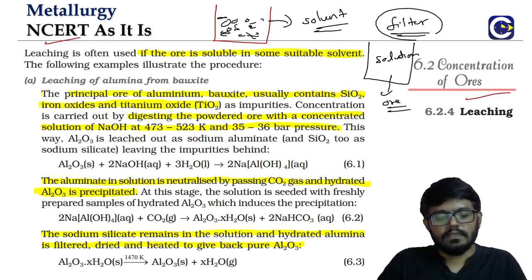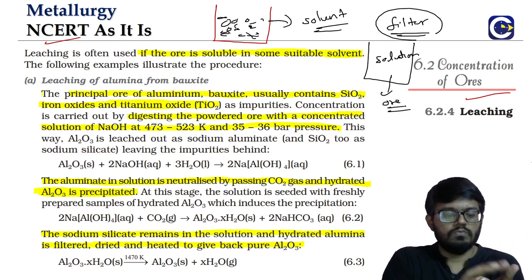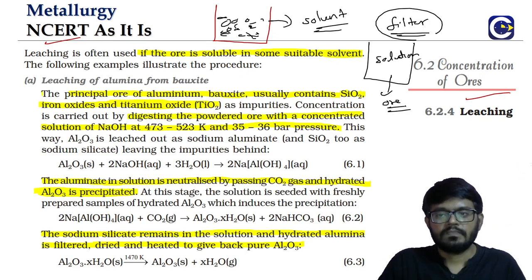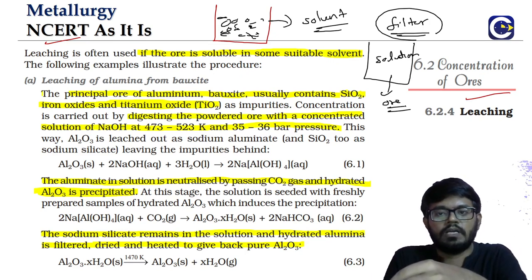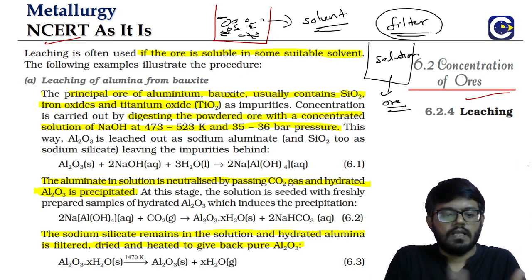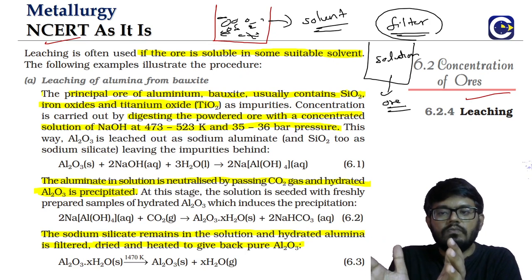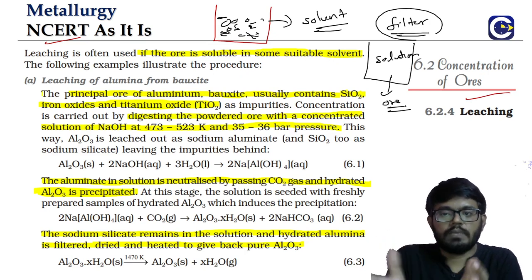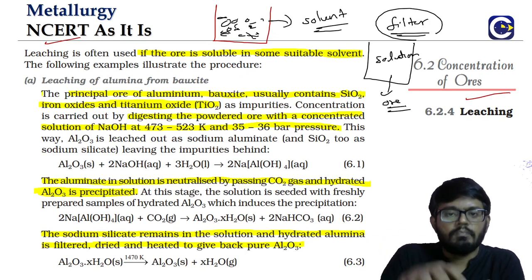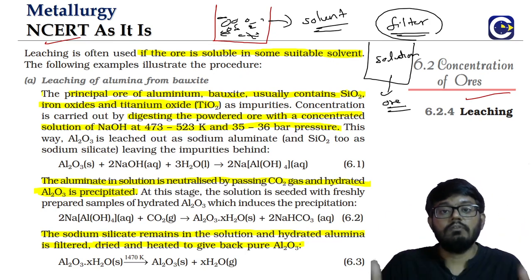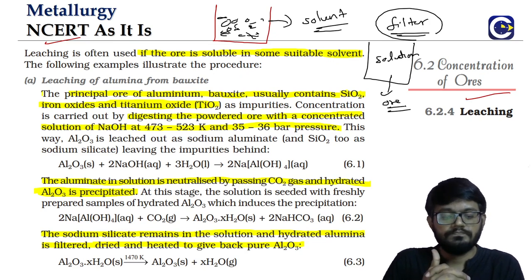So understand what it is. First you have the ore along with the gangue particles in the solid state. We use a solvent, and only the ore particles come into the solution. The gangue and everything else is still solid. We filter it, and the solids can be separated. Now the solution you take, we have to process it, because inside the solution is the compound of the metal. We have to process the solution to get back the ore. Thereby we will be able to obtain the pure form of the ore.